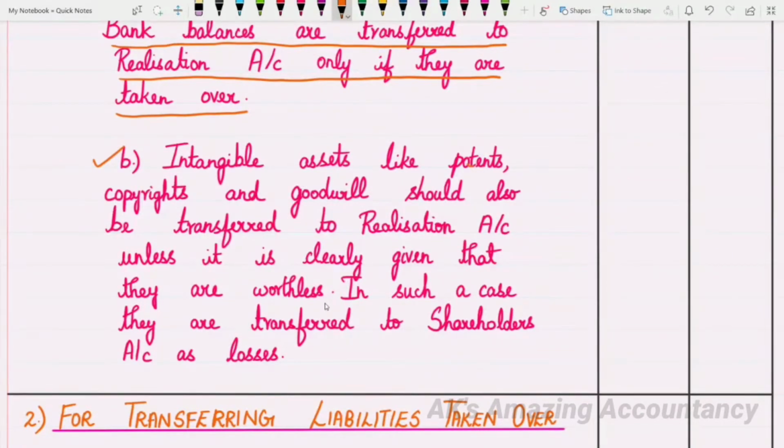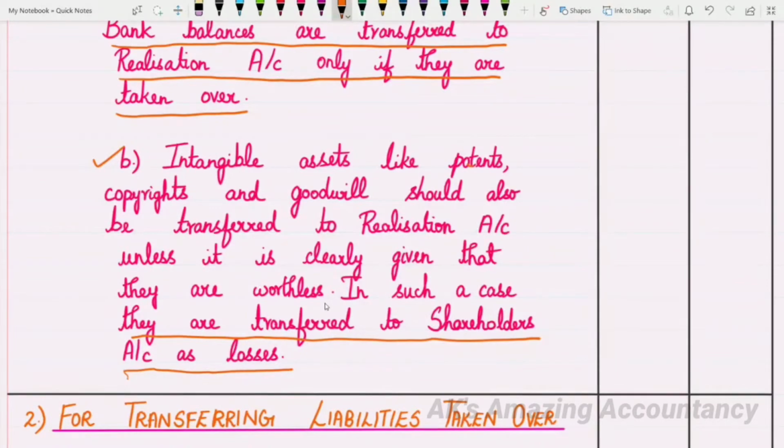In case it is given that these assets are worthless, what will be done? They are transferred to shareholders account as losses. When it is given that the intangible assets like patents, copyrights, and goodwill are worthless, in such a situation, what has to be done? They are transferred to shareholders account as losses. So this is one more point which has to be kept in mind.